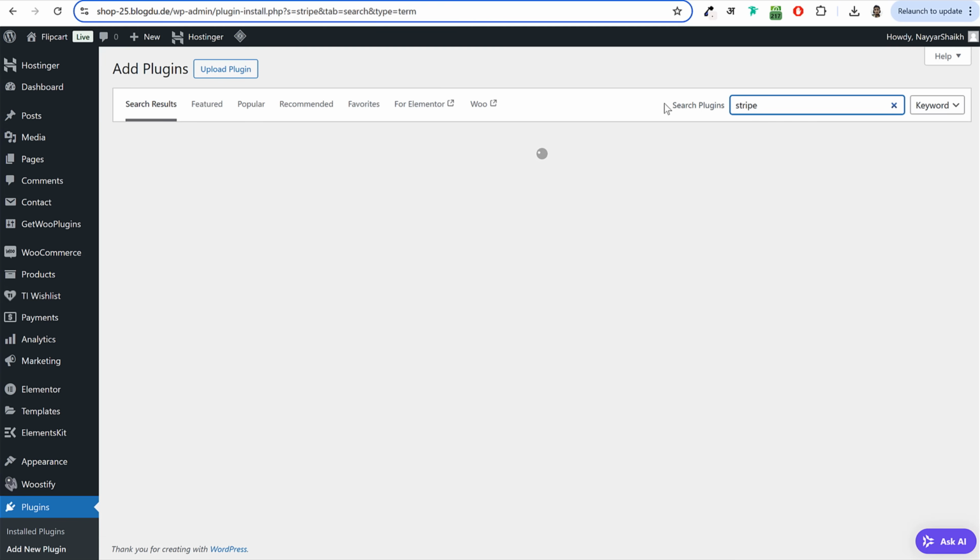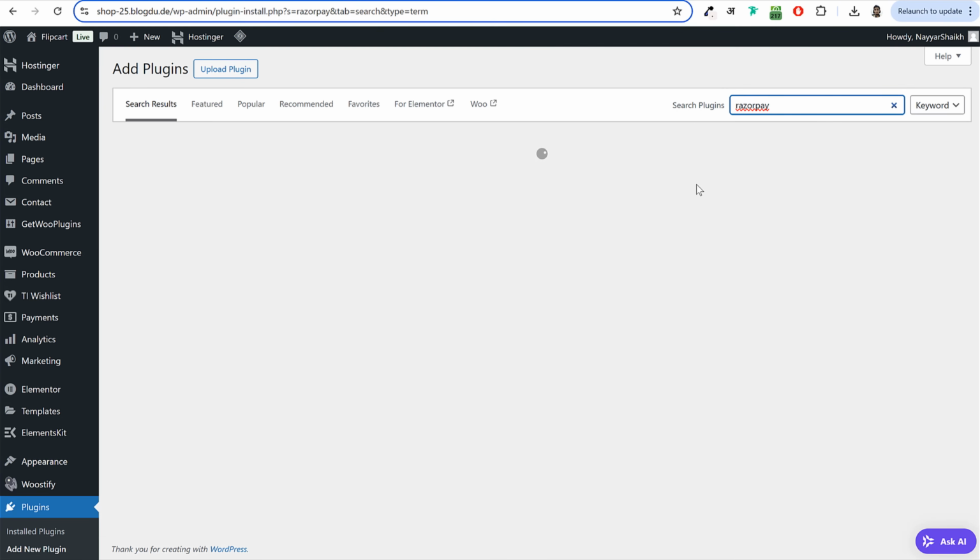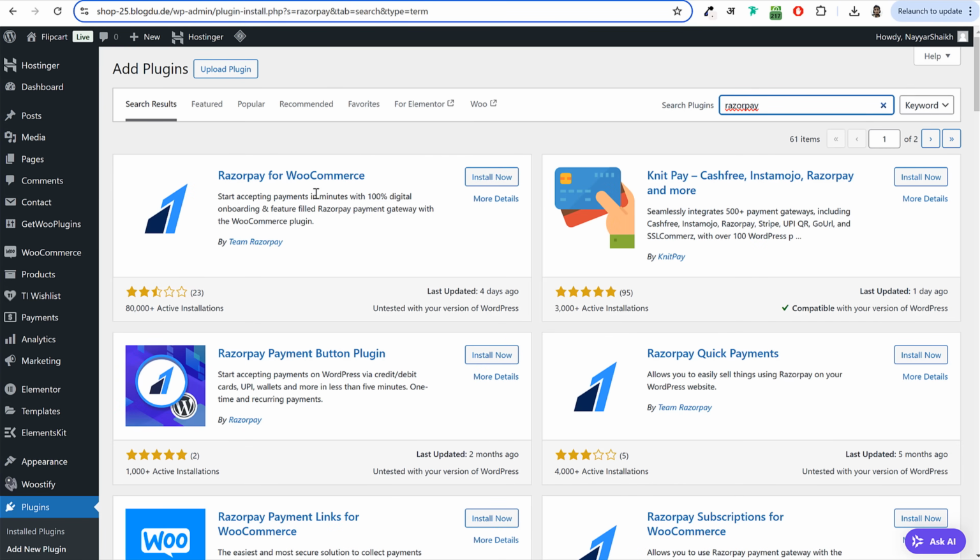As I said earlier, Stripe is very common in USA, Europe, and these kind of countries. This will allow you to accept direct credit and debit card payments on your website. For this also, I recommend the second one, Payment Plugins for Stripe WooCommerce by support@paymentplugins.com. Now for India, I recommend Razorpay. So I'll search for Razorpay and I'll select the first option. Let it load. Razorpay for WooCommerce, by Team Razorpay.